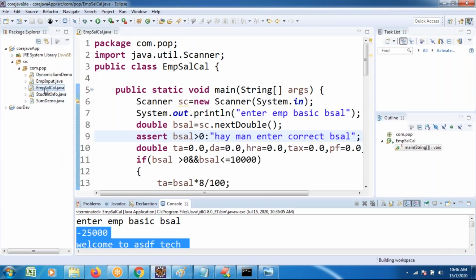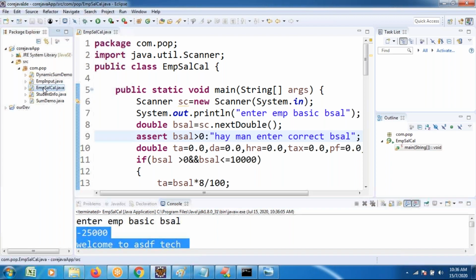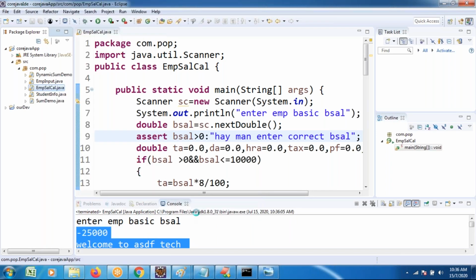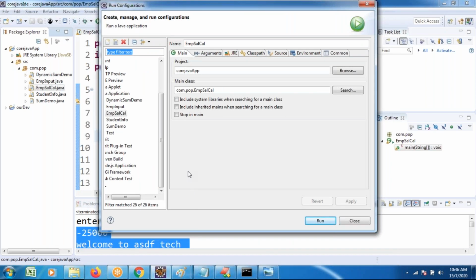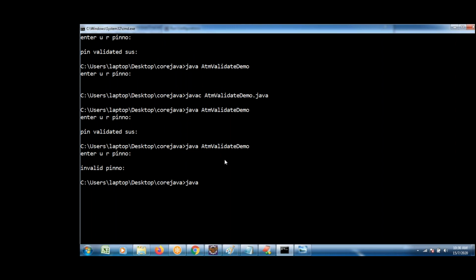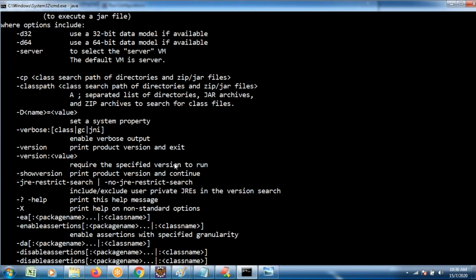Right click on this project application. Assertion execution is a bit different. Right click on this assertion, Run As, then Run Configuration, you select. Why? Because while we work with assertion in the command prompt also, you have to write additionally the -ea command with java.